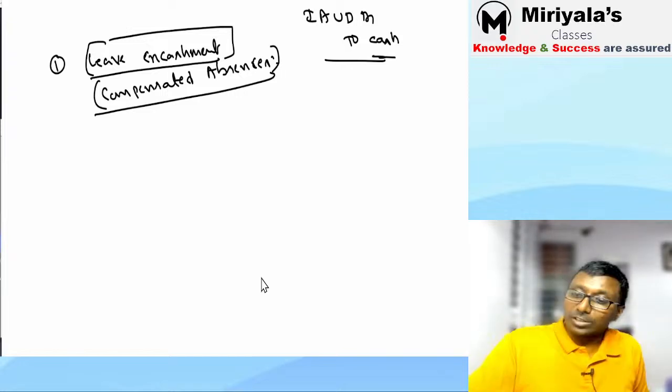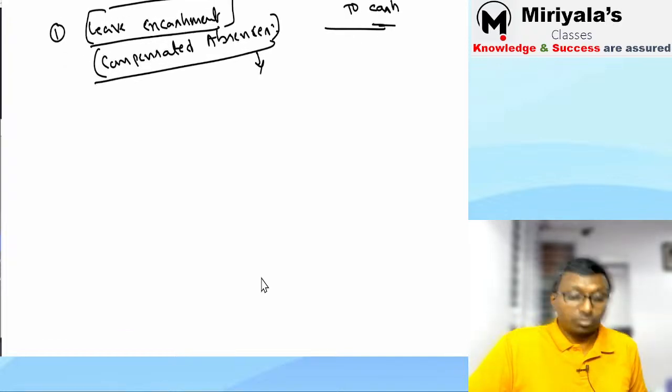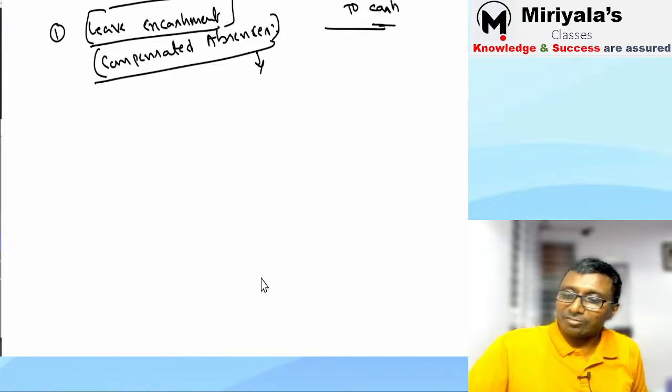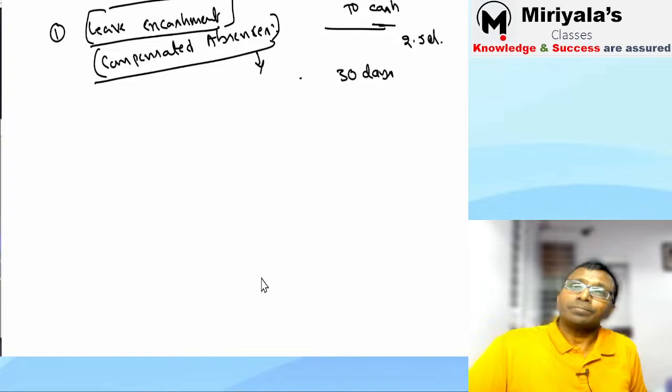Okay, sir, how will you account for such a thing? Is it supposed to be accounted for? Yes, 100% it's supposed to be accounted for. See, I'll explain with a simple example. Say one employee, what is the number of holidays they are giving in addition to Sunday, Saturday, etc.? Suppose there are 30 days, which is 2.5 days per month. Some companies will give it, not every company. Okay, 30 days are the days we are giving to you.